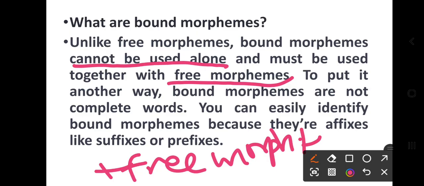To put it another way, bound morphemes are not complete words. You can easily identify bound morphemes because they are affixes, meaning suffixes or prefixes. Affix means to fix something, so that is a suffix or prefix.